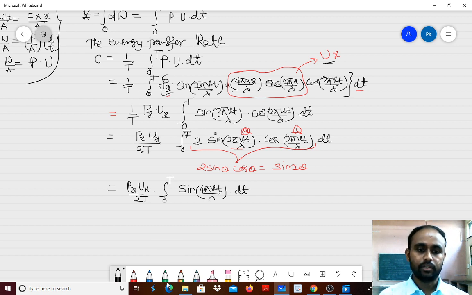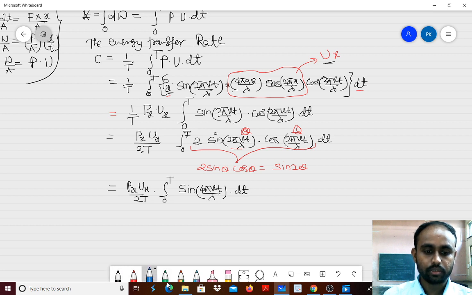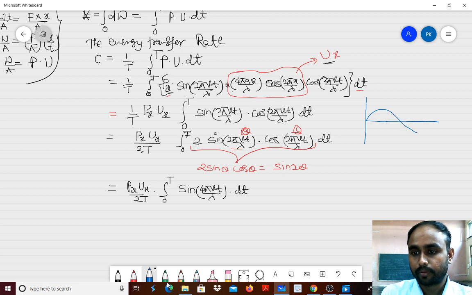Okay, right. Now here we have to see a little theoretical aspect to solve this integration. I will consider one sine wave, a complete wave. Here it is 0, here pi by 2, here pi, here 3 pi by 2, and here 2 pi.